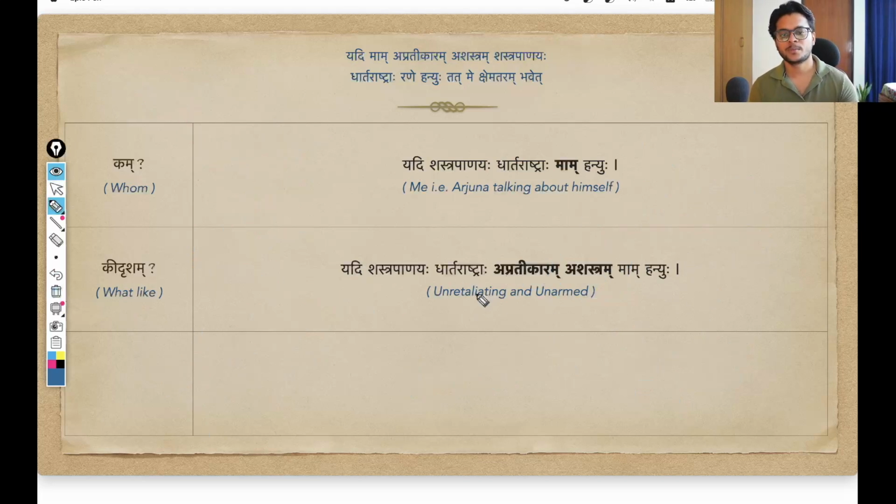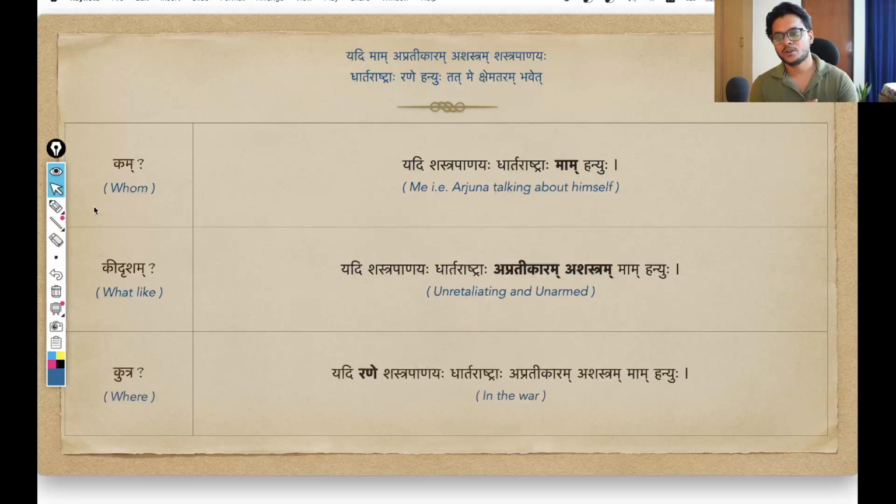So anyways, coming back, apratikaram ashastram mam, that unretaliating and unarmed me. That if the Kaurava people who themselves are carrying weapons would kill me, and me, how is he describing himself? That he is without weapons and he is without revenge also. He does not want to retaliate. He is without that feeling of retaliation. So that is how he is describing himself.